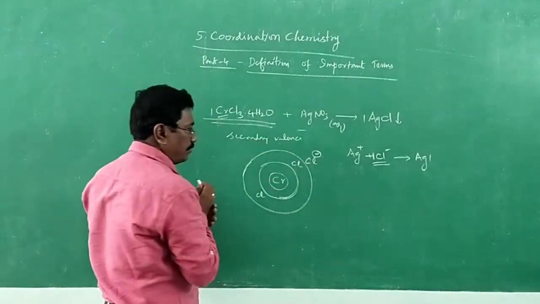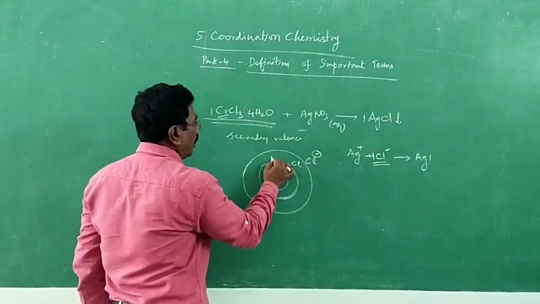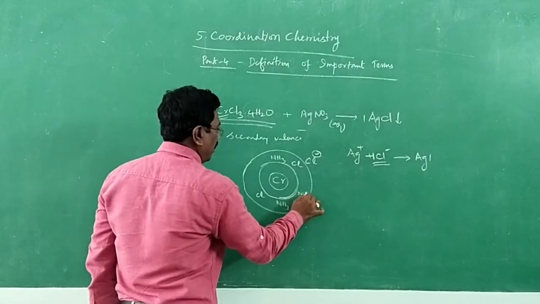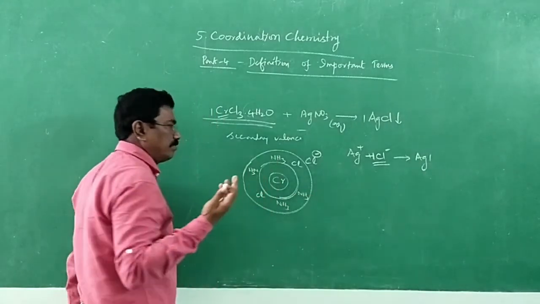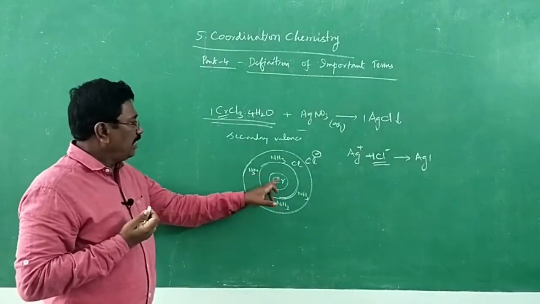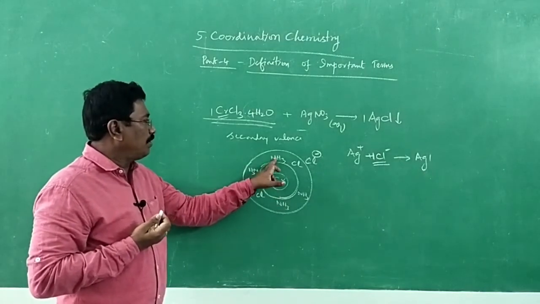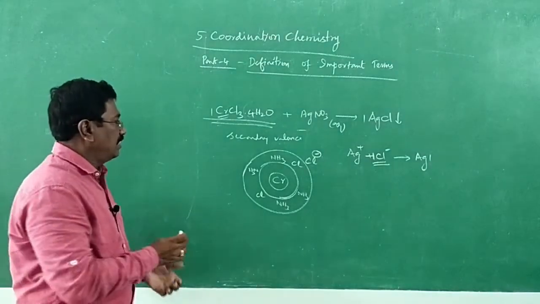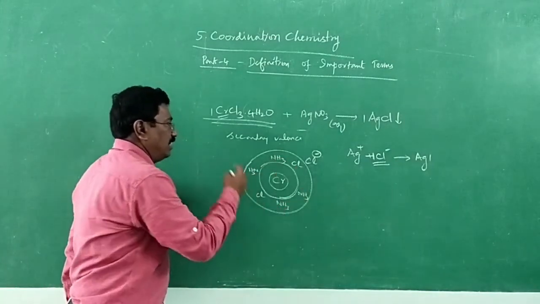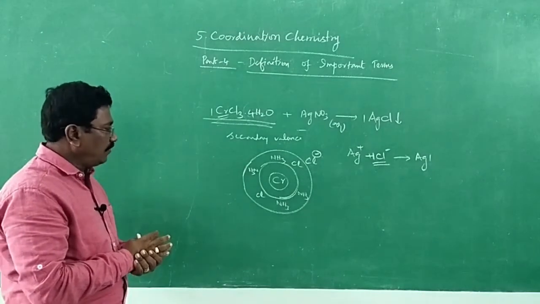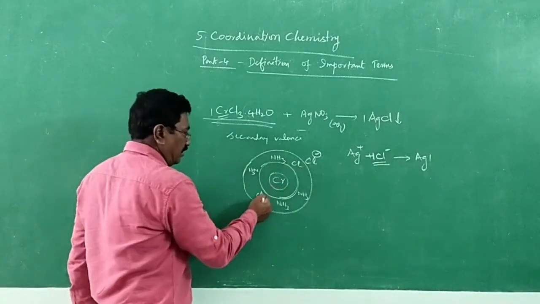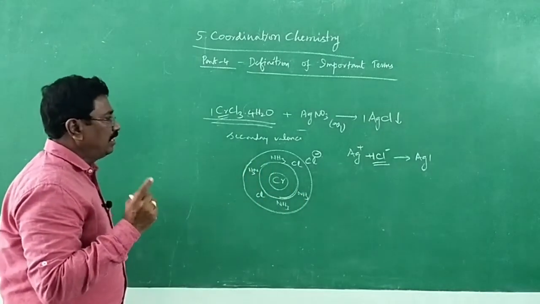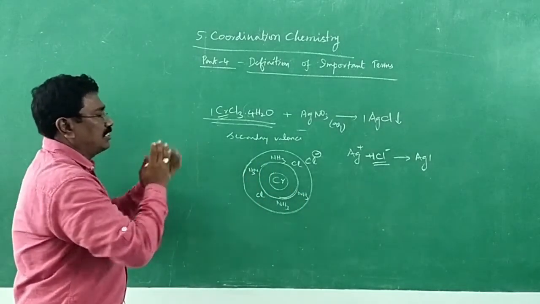Maybe like this. Remaining 4 ammonia molecules, 1, 2, 3 and 4, maybe like this. So totally the secondary valence of chromium is 1, 2, 3, 4, 5 and 6. 6 is the secondary valence. Out of 6, 2 are chloride ions and 4 are ammonia molecules. Alright. So this may be given as a structure.